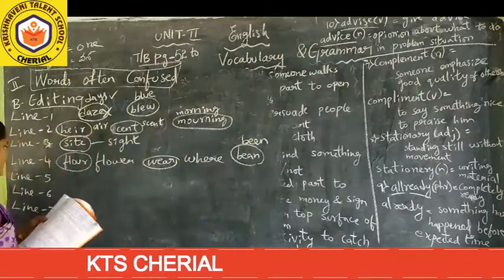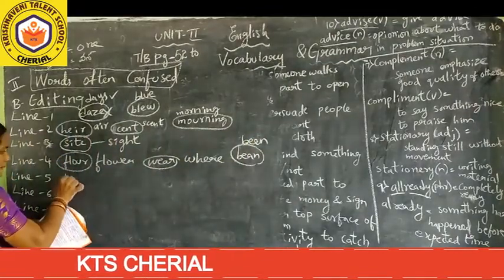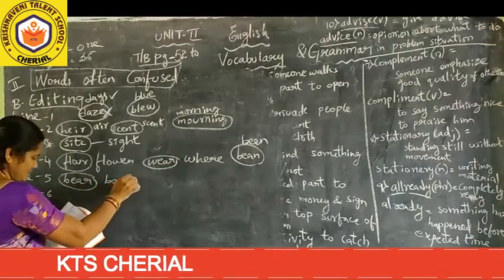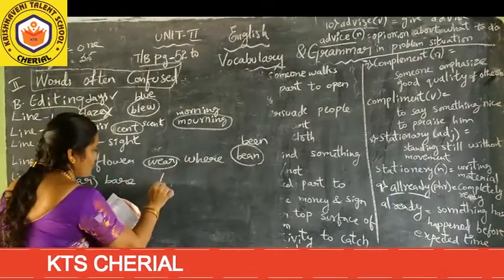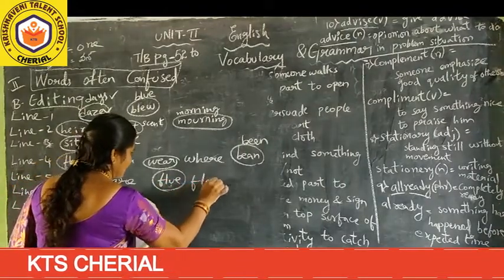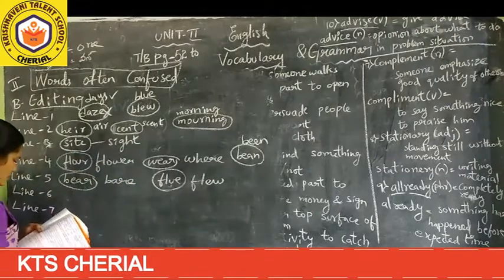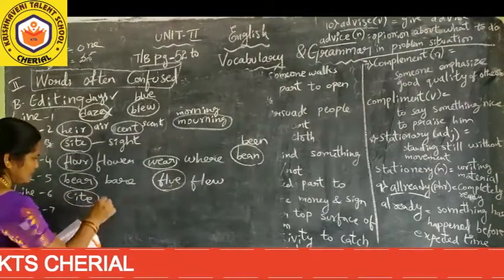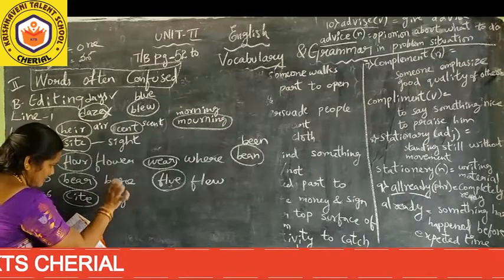And next in the fifth line, it's not beer, it's bear. And it's not flew, swine flu disease kaadu ikkada. It's verb flew. And next one, C-I-T is sight. It's not site, it's again S-I-G-H-T, sight.